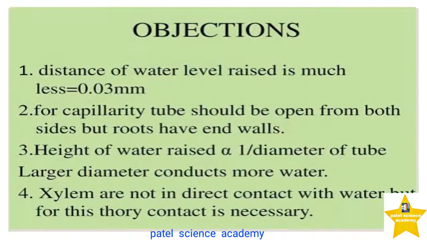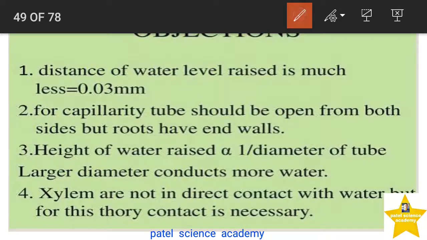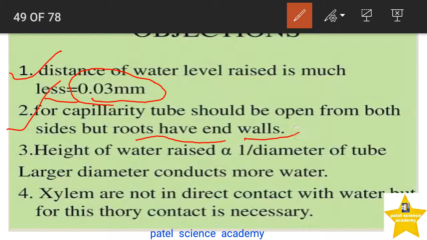So this is about the capillarity theory. It is very simple. Only surface tension, cohesion force and adhesion force are responsible for the upward movement of any liquid in the plant body. But there are some objections to this theory. It includes the distance of water level raise being much less, that is 0.03 mm. The capillary tube should be open from both sides, but roots have end walls.